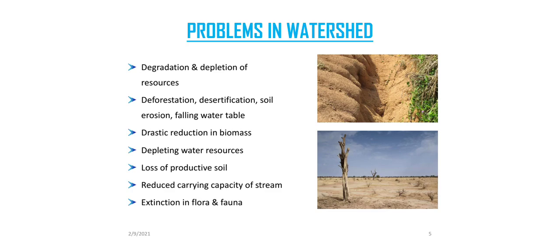Problems in watershed: degradation and depletion of resources, deforestation, desertification, soil erosion, falling water table, drastic reduction in biomass, depletion of water resources, loss of productive soil, reduced carrying capacity of streams, and extinction of flora and fauna.